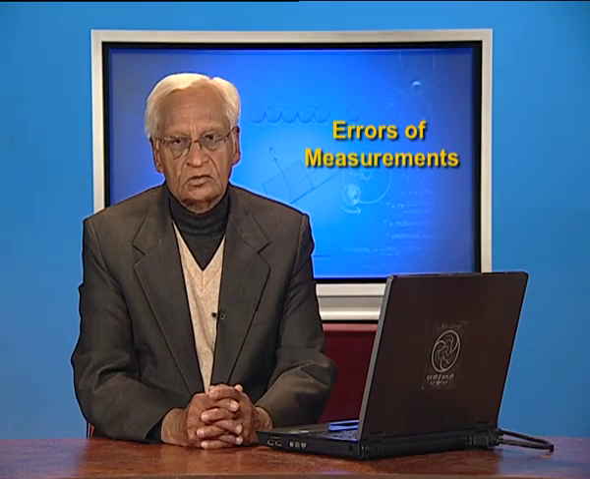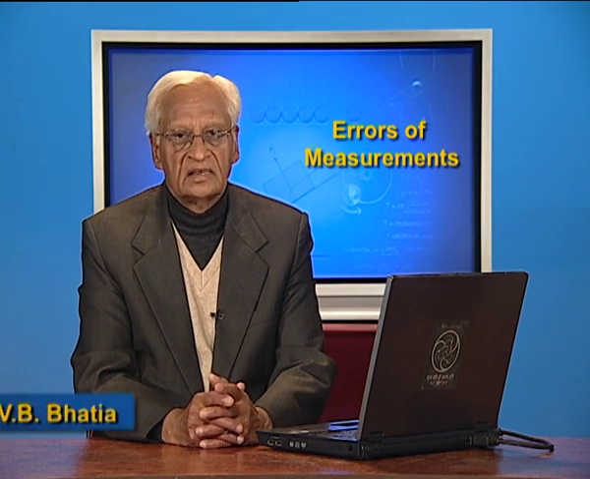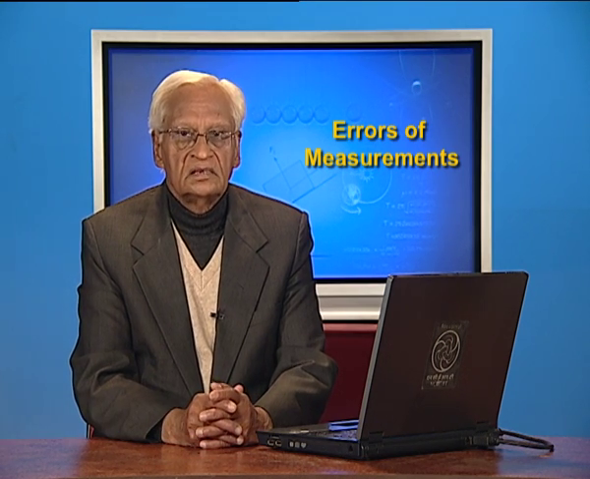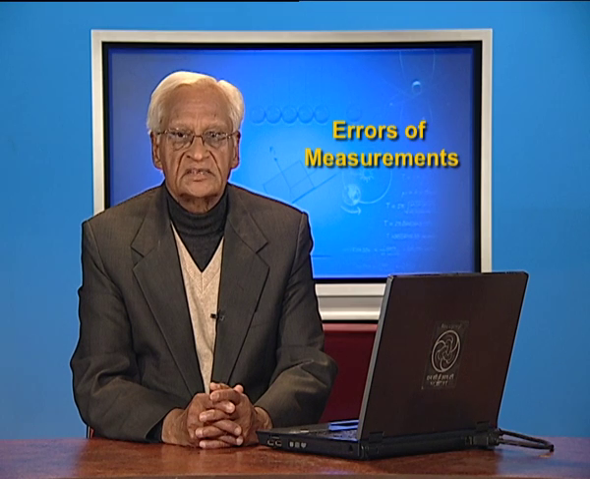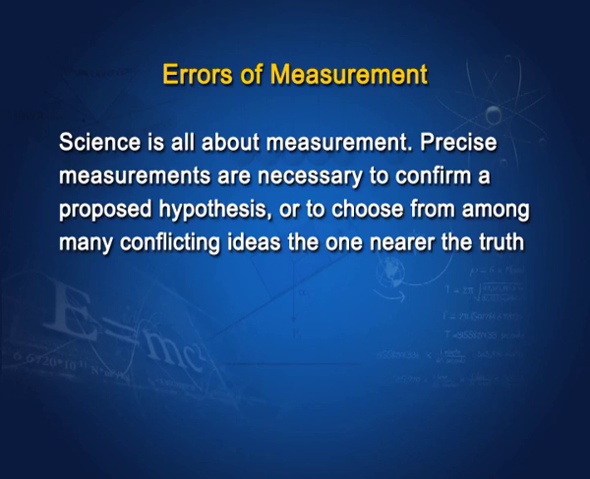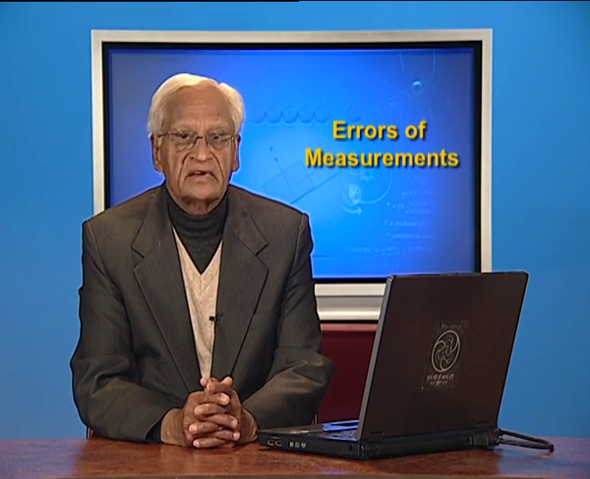We have already talked of units, dimensions and dimensional analysis. The third key concept of this chapter is measurement and the errors that creep into these measurements. Science is all about measurement, you know that. Precise measurements are necessary to confirm a proposed hypothesis or to choose from among many conflicting ideas the one that is nearer the truth.